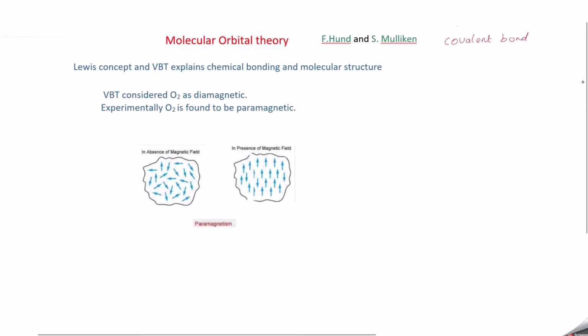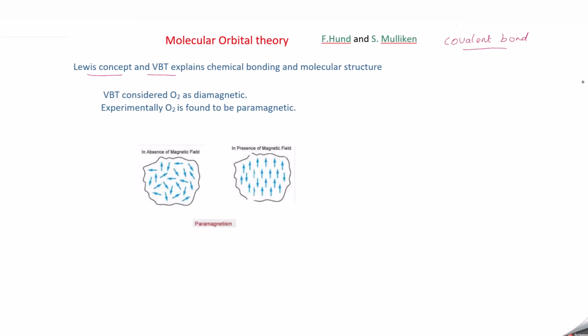We were discussing covalent bond formation in the last 3 or 4 videos of chemical bonding, where we discussed the Lewis concept, VSEPR theory, valence bond theory and hybridization for covalent bond formation. The Lewis concept and valence bond theory explain chemical bonding and molecular structure clearly. But these two approaches do not describe some of the observed properties of a covalent molecule.